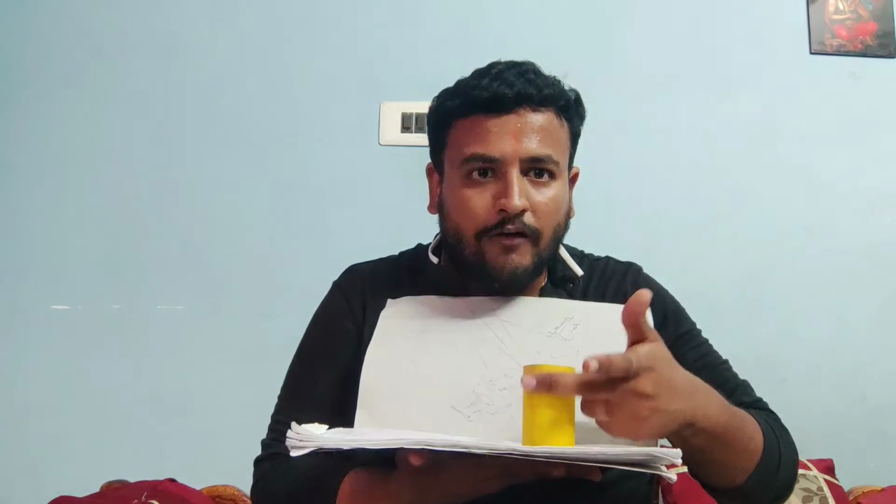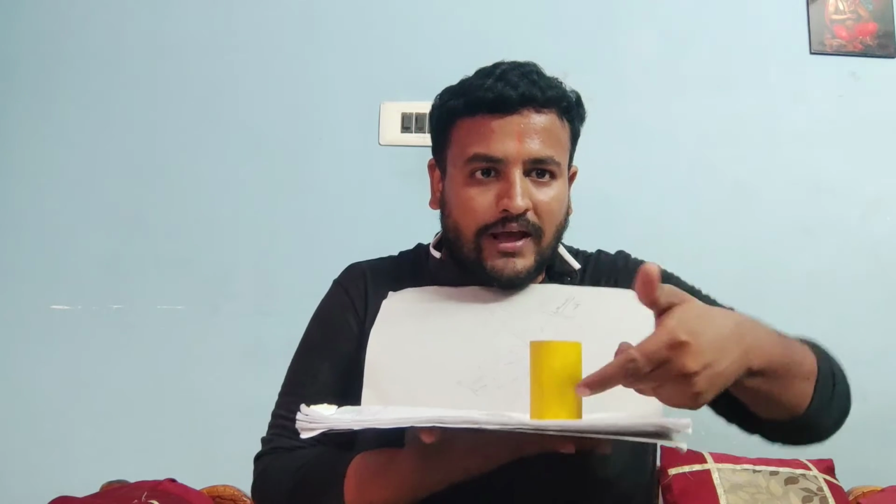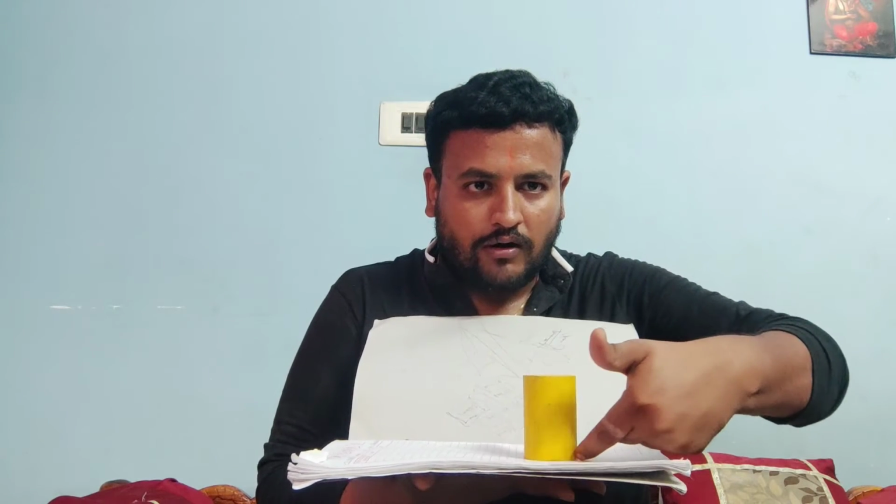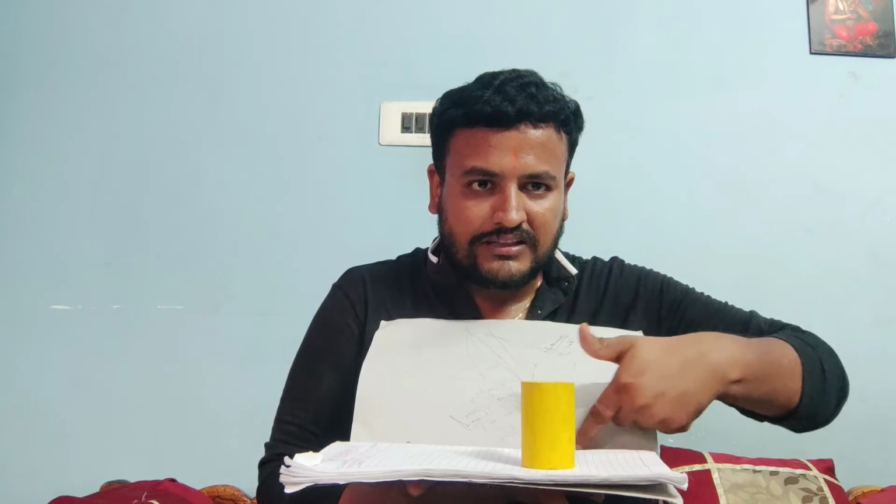Whereas from front view, the same cylinder looks in the form of a rectangle where the points 1, 2, 3, 4 lie in contact with this reference line.